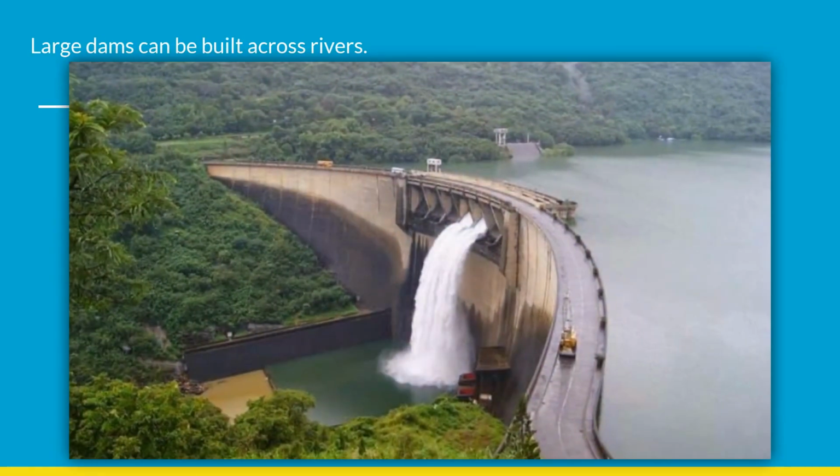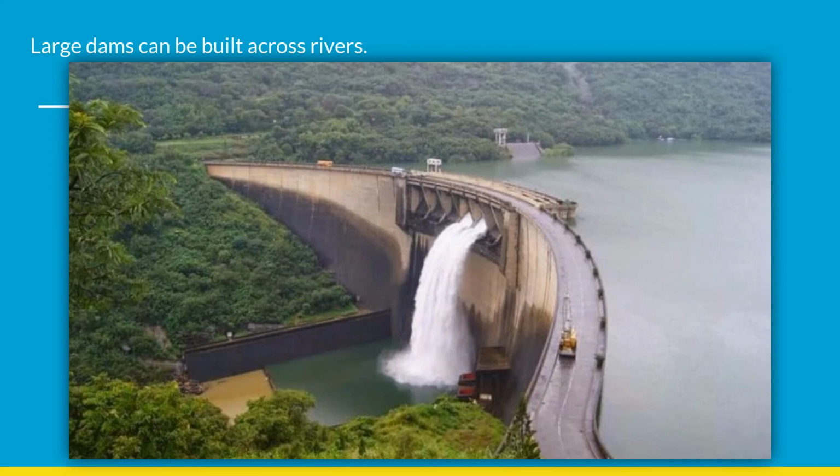Apart from percolation of the ground to increase the groundwater table, there are several other methods that are used to make rainwater seep into the soil. The first is large dams can be built across the rivers. So you know that a river is very huge and the water flows into the ocean where the fresh water gets wasted. So to stop this, you build dams so that the water is stored in the dam.